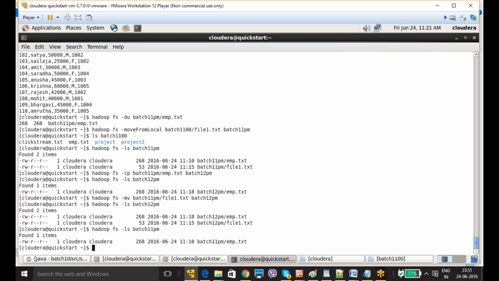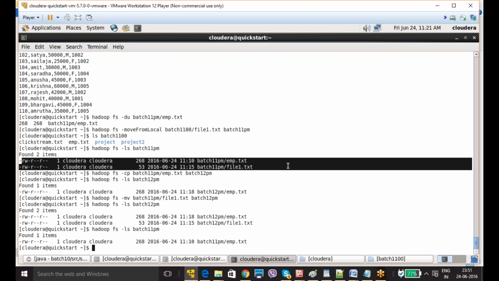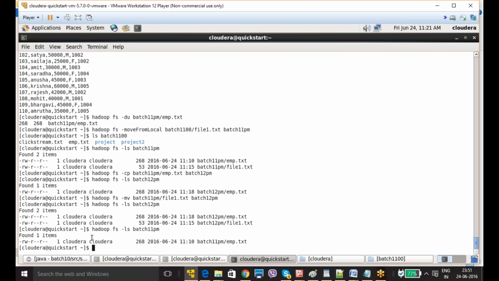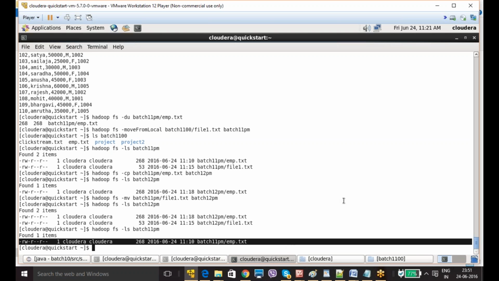Got it? Are you clear? Previously in batch 11 pm I had my file1.txt, but after I executed this command, it got deleted from there and moved to batch 12 pm.